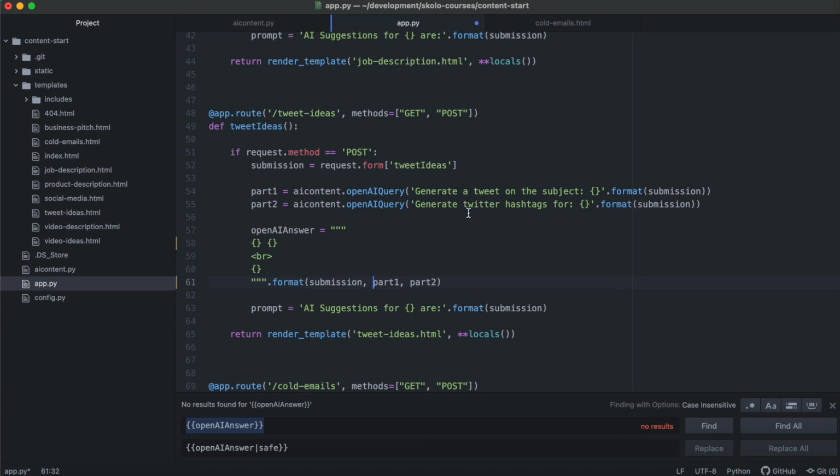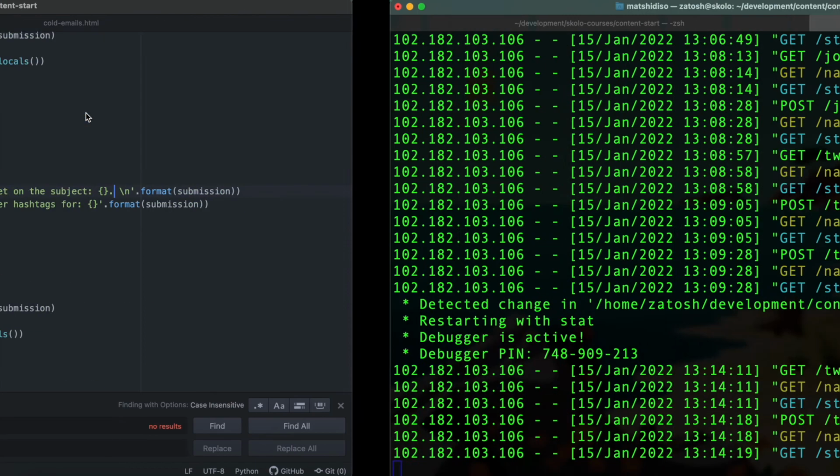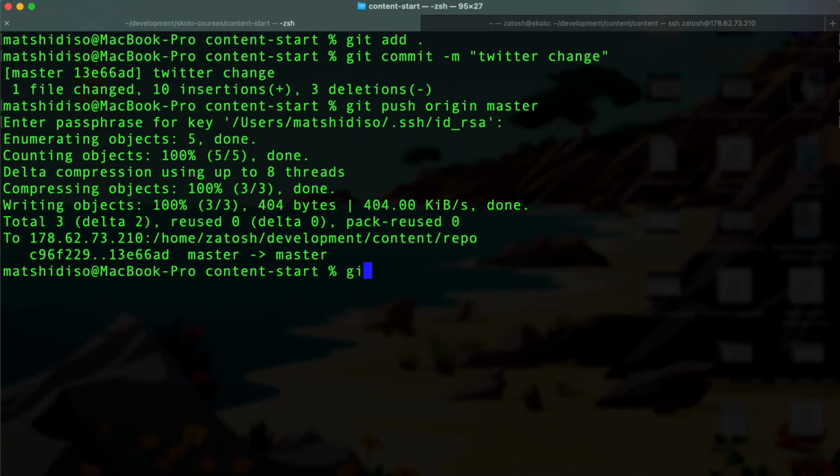So generate a tweet on the subject. And then let's put in a new line and a full stop, because it's completing. Okay, I'm going to say write a tweet and then give it a new line. Let's try that, because I don't quite like what I'm seeing yet.